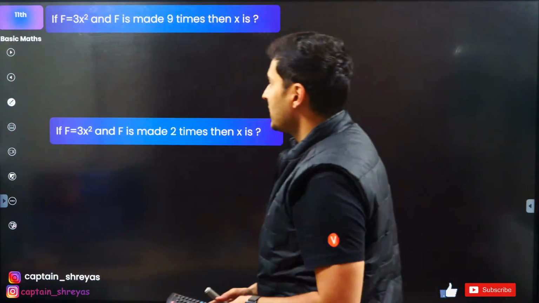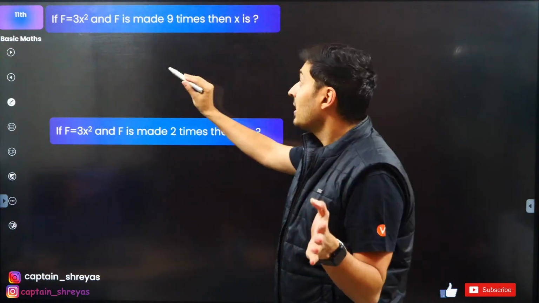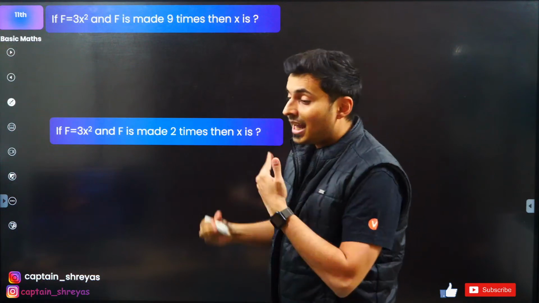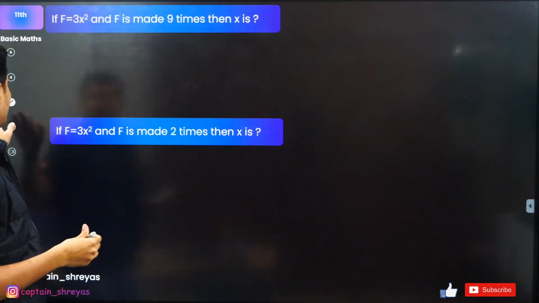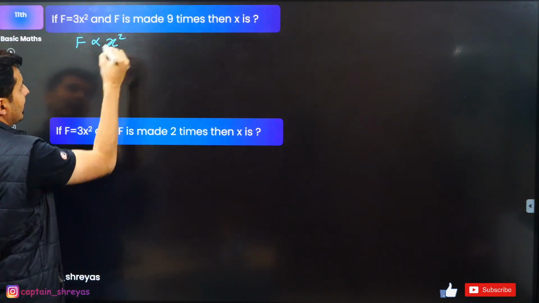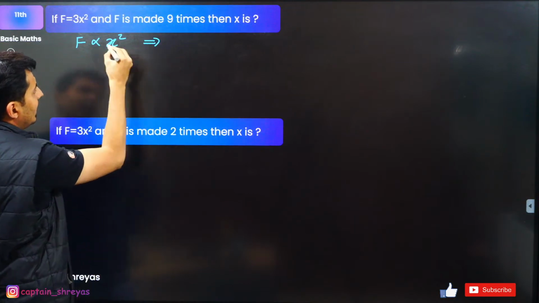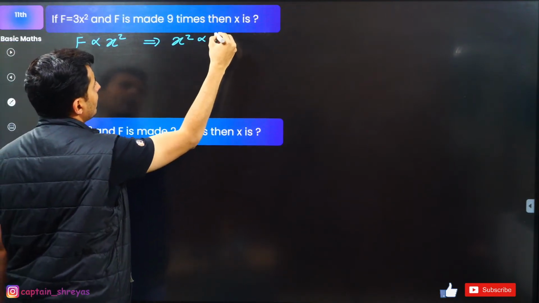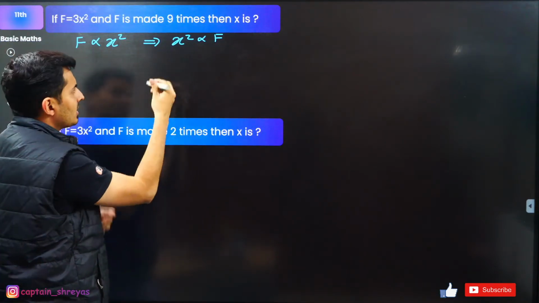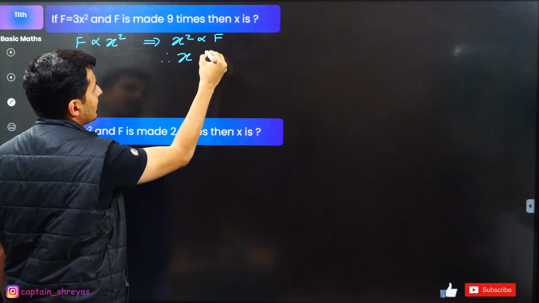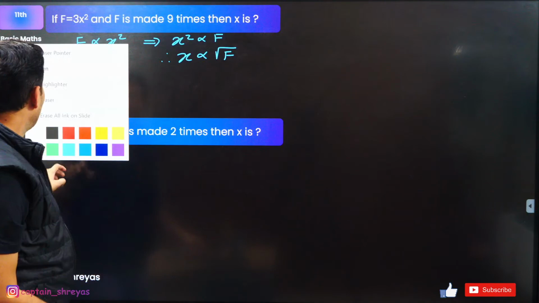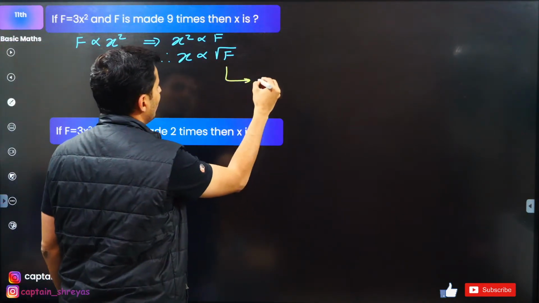Moving on to the next question. F is 3x square. This time the force is made 9 times. Then x will become how many times? That's the question. Here is how I look at it. Force is directly proportional to x square. Therefore, can I not say x square is directly proportional to f? Flip it. This is proportional to this, so this is also proportional to this. Now, you can also see x is directly proportional to root of f. Correct? You take roots on both sides. Now it becomes very clear. How many times is the force increased?